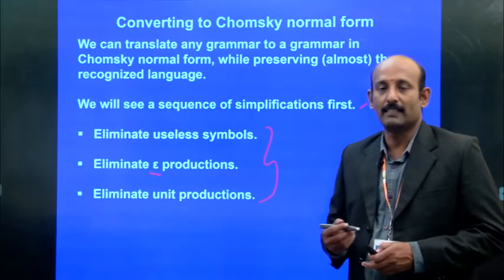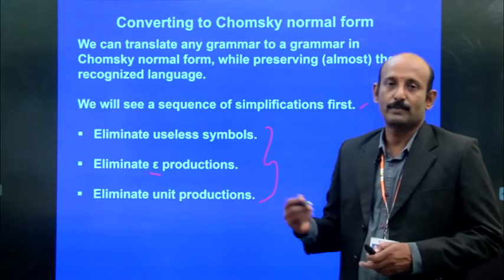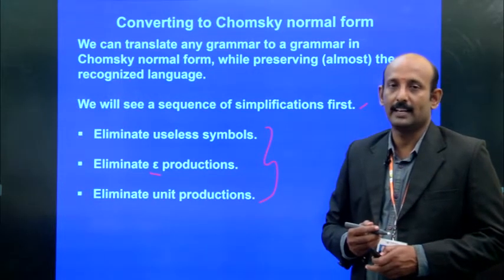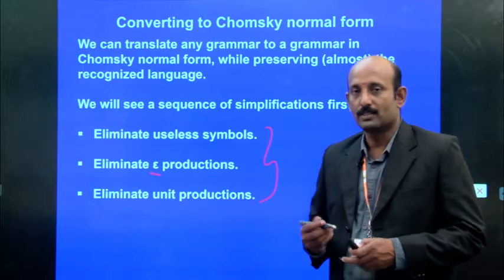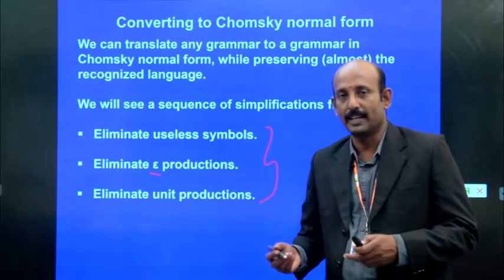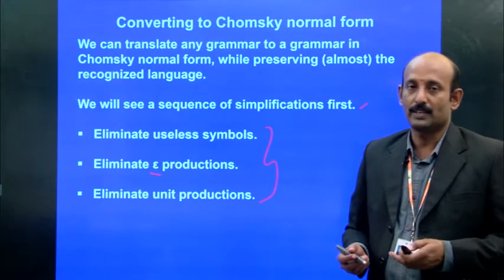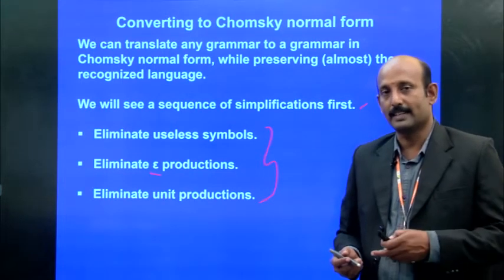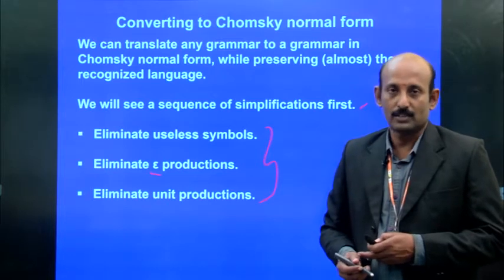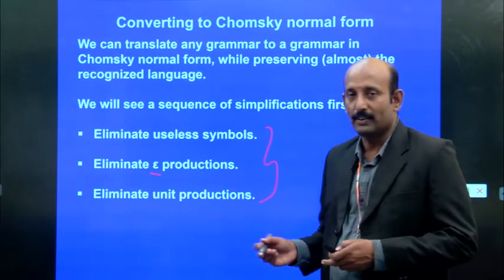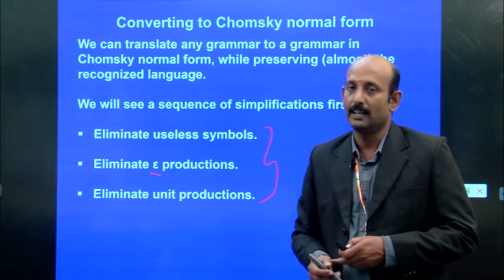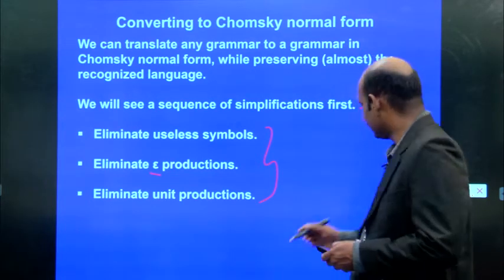After applying that, finally we may get the Chomsky normal form, that is CNF. So context-free grammar, we can categorize as two. One is CNF and the second one is GNF. So now let's see only CNF, that is Chomsky normal form.